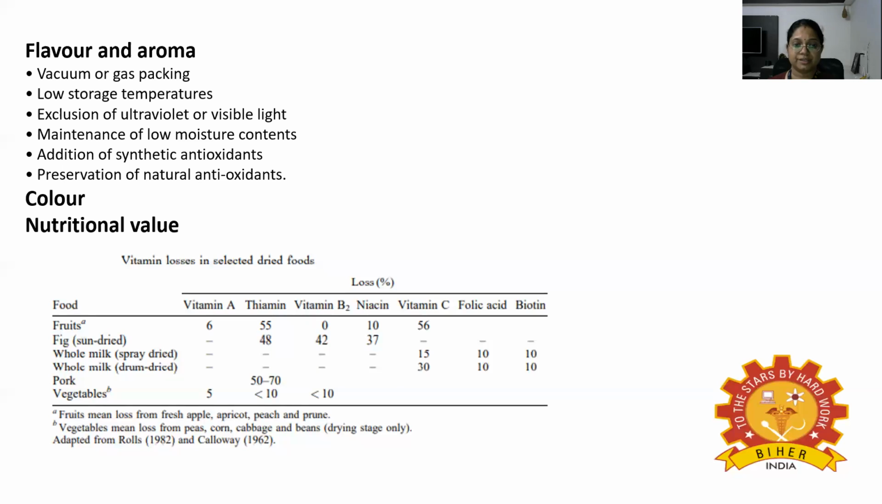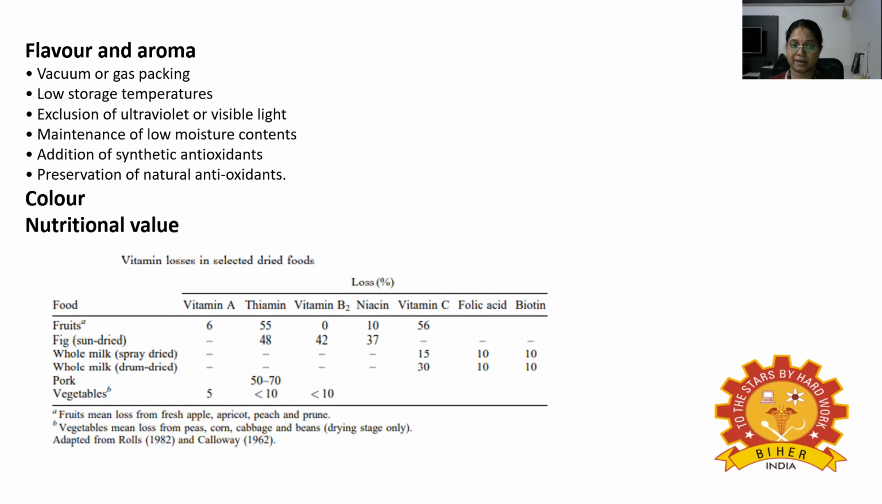So there are certain changes that are reduced, like vacuum or gas packing, low storage temperature, exclusion of ultraviolet or visible light, maintenance of low moisture content, addition of synthetic antioxidants, and preservation of natural antioxidants. So there are many other methods that are used to retain flavors in dried foods that include recovery of volatiles and their return to the product during drying.